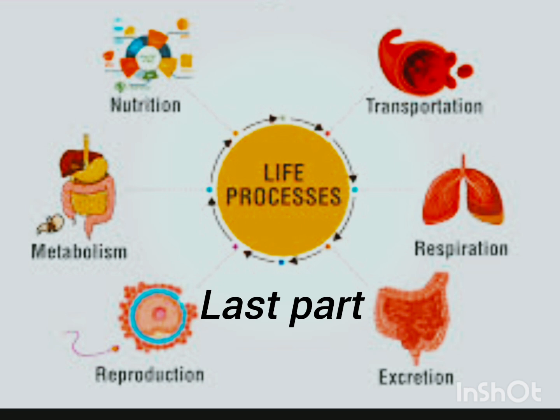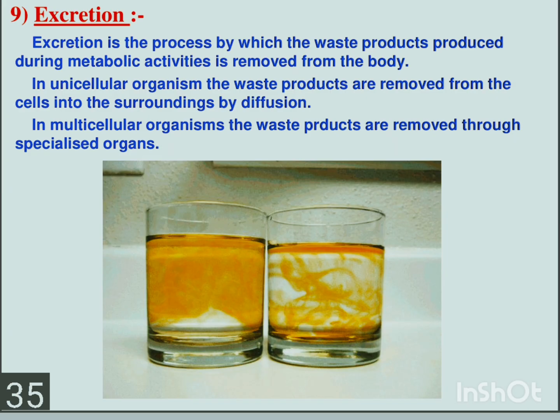Let us learn the last part of the lesson life process. Let us learn about excretion. What is excretion? Excretion is a process by which the waste products produced during metabolic activities are removed from the body. You know that we learned about digestion, respiration, then transportation, and the last part we have is excretion. Whatever we eat, the waste product we are getting is removed from the body.